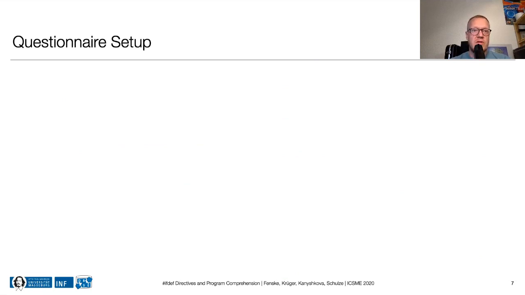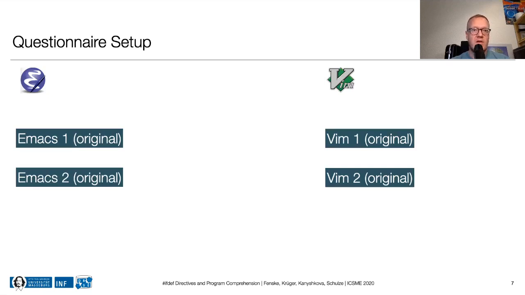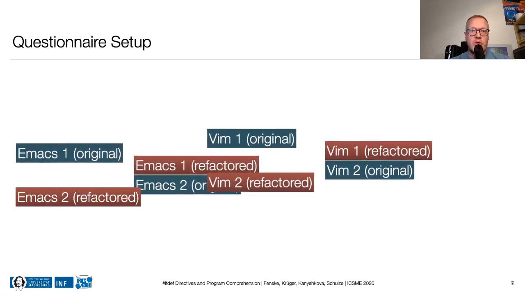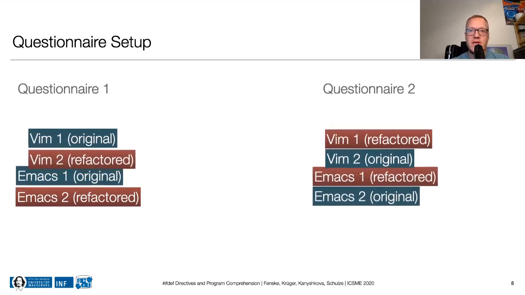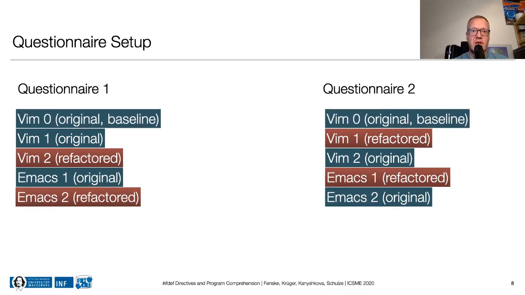So we had two code examples each from Emacs and from Vim, and all of them were refactored, yielding 8 examples in total. Based on these code examples, we created 2 questionnaire variants and distributed the examples such that each participant saw 2 original examples and 2 refactored examples. In addition, we inserted a baseline example at the beginning, which was the same in both questionnaires. That way, we could establish that both groups of participants were comparable in terms of their performance and subjective opinions.